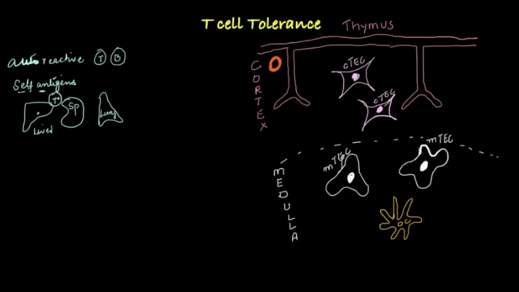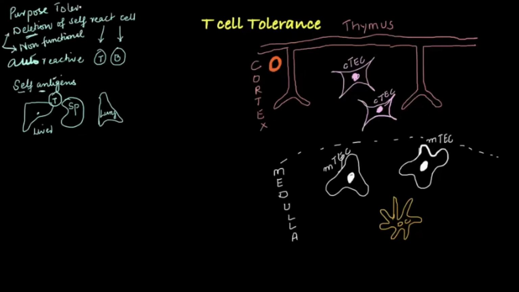Now, what is the main purpose of tolerance? What is the main purpose? So either they will delete them or make them non-functional. Okay, so they won't function. These are the two possibilities that are going to happen. This is the purpose of tolerance. So it will either delete the self-reactive T cells or make them non-functional.